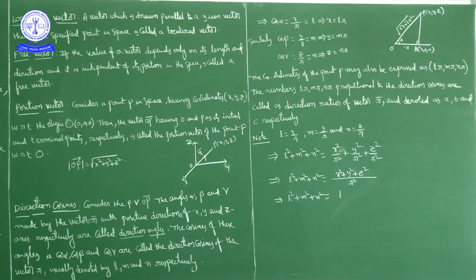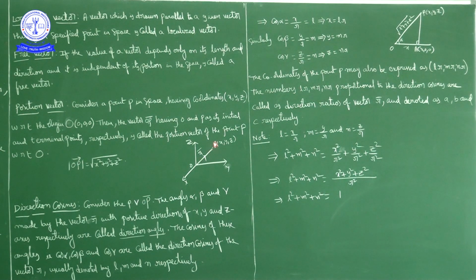A point represents only location. Consider a point P in space having coordinates x, y, z with respect to the origin. A point represents only a location. Now, once you join point P with the origin,